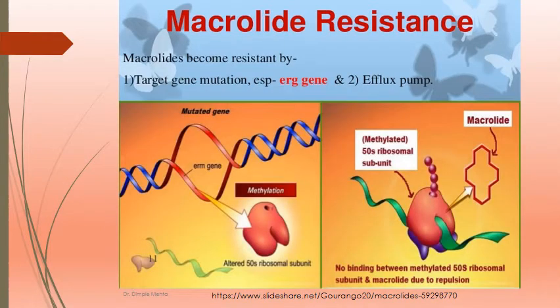Development of resistance is either by gene mutation, where the target protein will be differently exposed, or there will be efflux pump generation that will not allow macrolide to get into the organism, and it will be effluxed out.